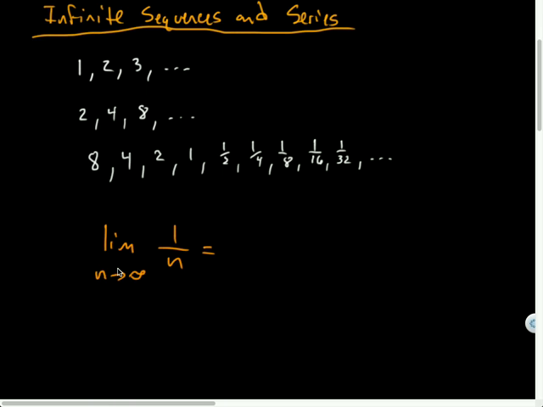If I have limits on my bank account, I can spend as much money as I can until I approach zero. That's the limit on my spending. So what I'm asking here is, what is the limit of this? What is this approaching as n goes to infinity? So what do you suspect? Zero. Yeah, so that is approaching zero.